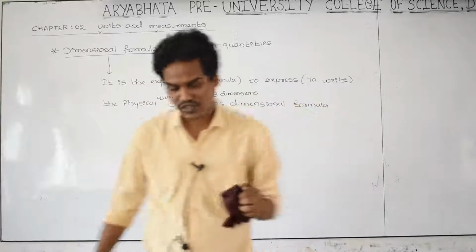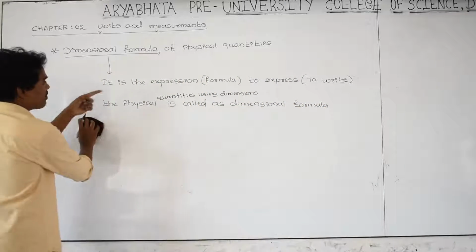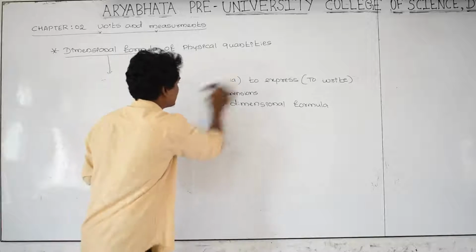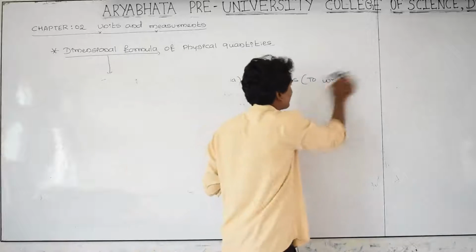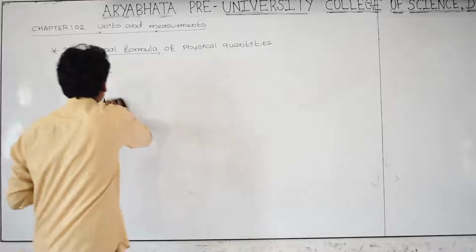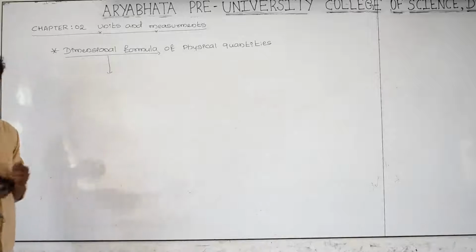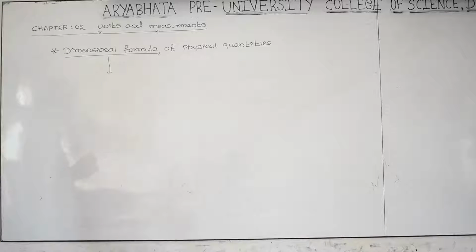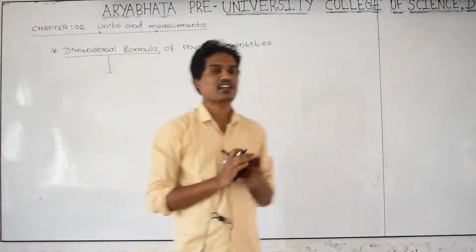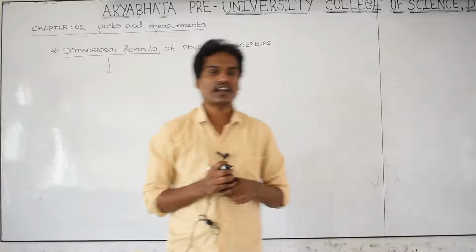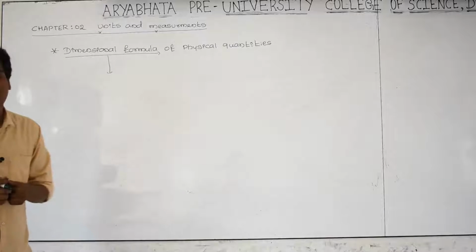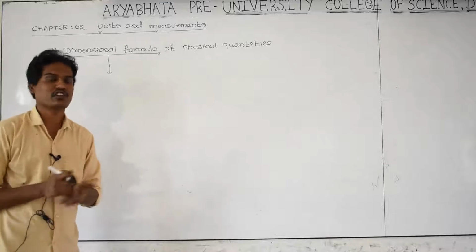Now we can see. Let us take, I am erasing because the space is not enough here. Let us take dimensional formula for different physical quantities, and regarding these you might have studied in first year also. In first year, there are many topics, while teaching mechanical properties of solids, mechanical properties of fluids, and studying many other concepts you might have studied about the dimensional formulas.